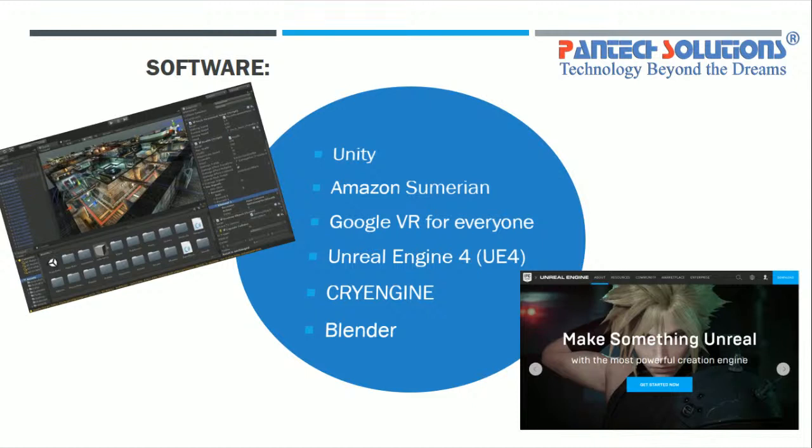Then Blender, CryEngine. These are nothing but offline softwares. Other than these, there are some more. Here I have written Amazon Sumerian. This is completely based on the working of Amazon Web Service. Inside Amazon Web Service, you will have an option called virtual reality. Those who don't have a platform to work in their system can definitely create with the cloud. In that way, two clouds are providing you space: one is Amazon Web Service and the other one is Microsoft Azure.